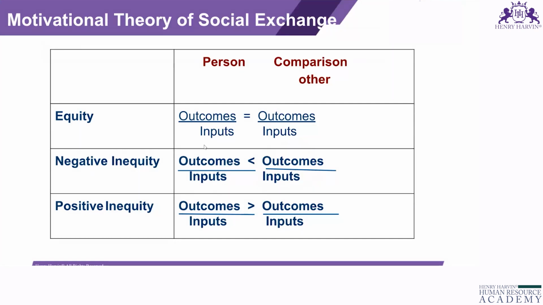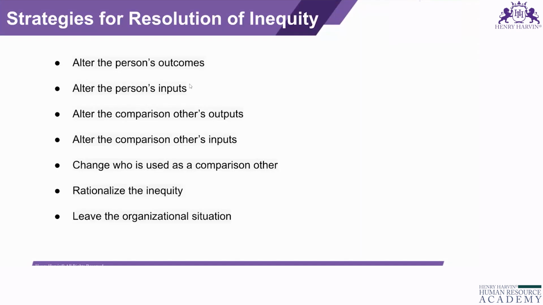So this is social exchange, output and input, that exchange happens. Now, a few strategies for resolution: alter the person's outcome. Either we can change the outcome, or change the input, balancing that, or alter the comparison of others' output or others' input.